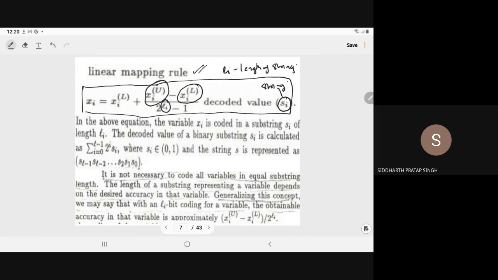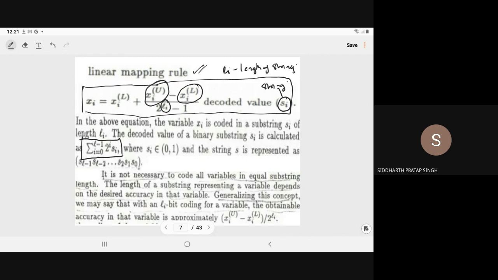The decoded value of the string we compute as the summation, i from 0 to li minus 1, of 2 to the power i into si. That is the decoded value. So in the above equation, variable xi is coded in substring si of length li.